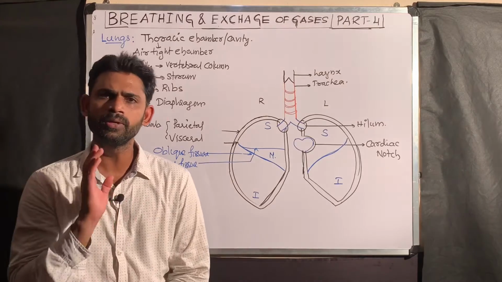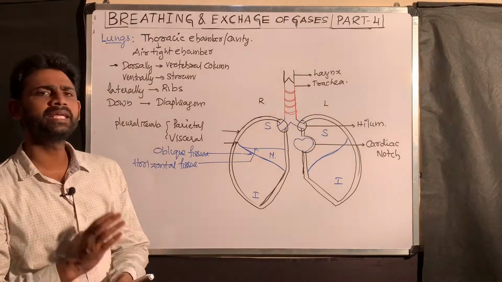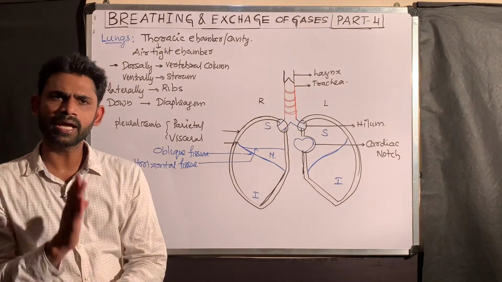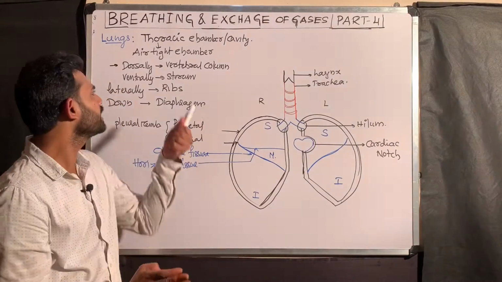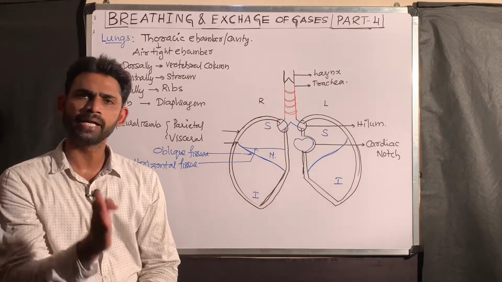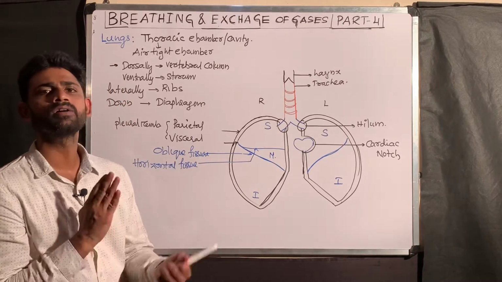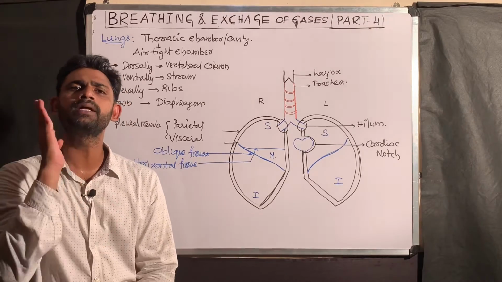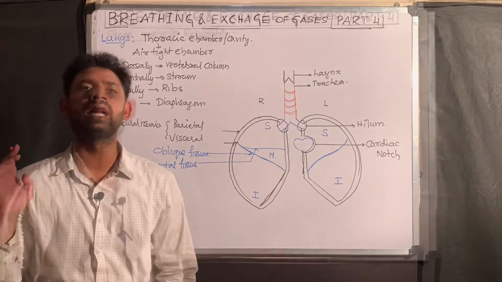Here you remember only some points for the NEET exam. This lung is present in the airtight thoracic chamber. It is made airtight by these structures: dorsally by the vertebral column, ventrally by the sternum, laterally by the ribs, and the lower side is occupied by the dome-shaped diaphragm. This point you should remember about the lungs.